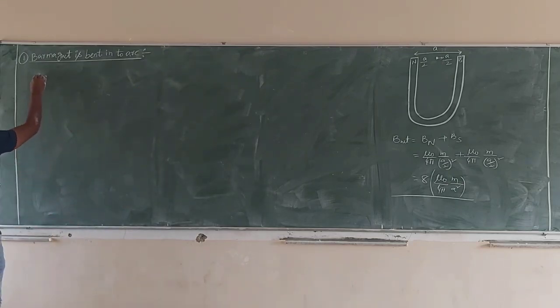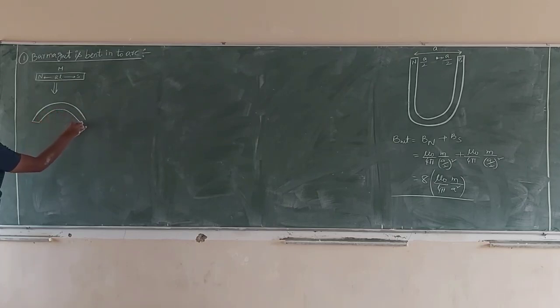See carefully. This is our original bar magnet. North pole, south pole, length 2L. The magnet is bent in the form of an arc, not half of the circle, just an arc. The angle subtended at the center is theta. This is the north pole, this is the south pole.